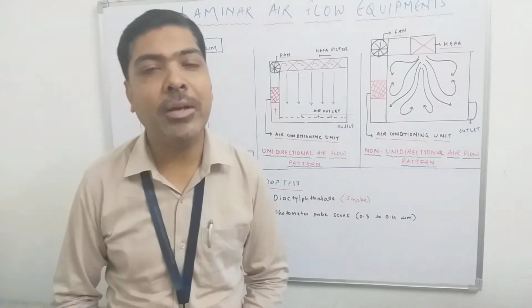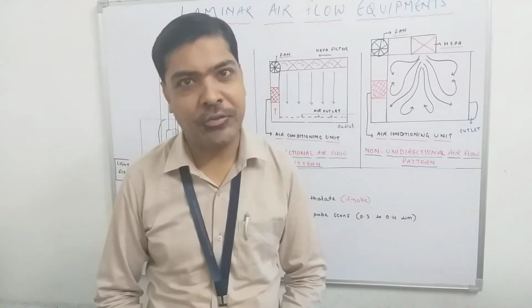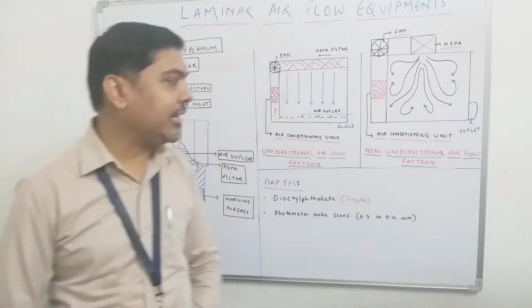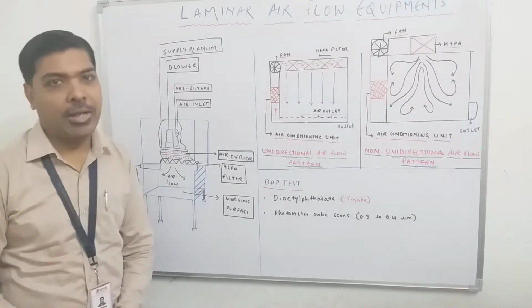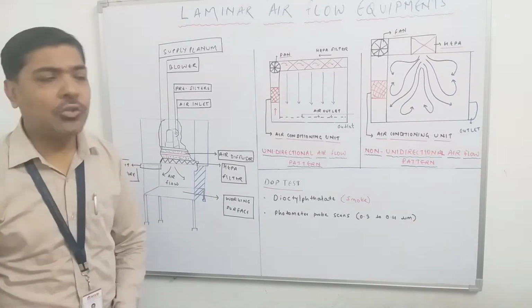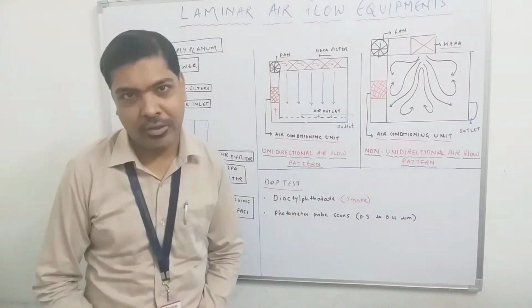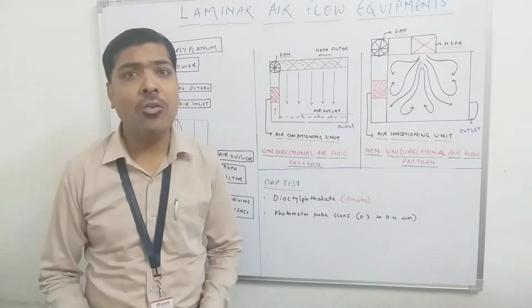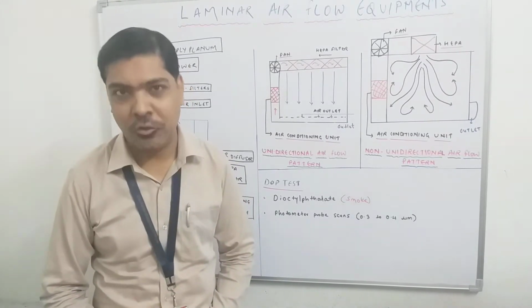Now, the laminar airflow equipment is actually available in two different versions. It is also available in the vertical form and it is also available in the horizontal form. So, as you can see in this diagram, we have created here the vertical laminar airflow equipment. The similar type of arrangement is also available with the horizontal model. One by one we will discuss about what are the different essential components of laminar airflow equipment.